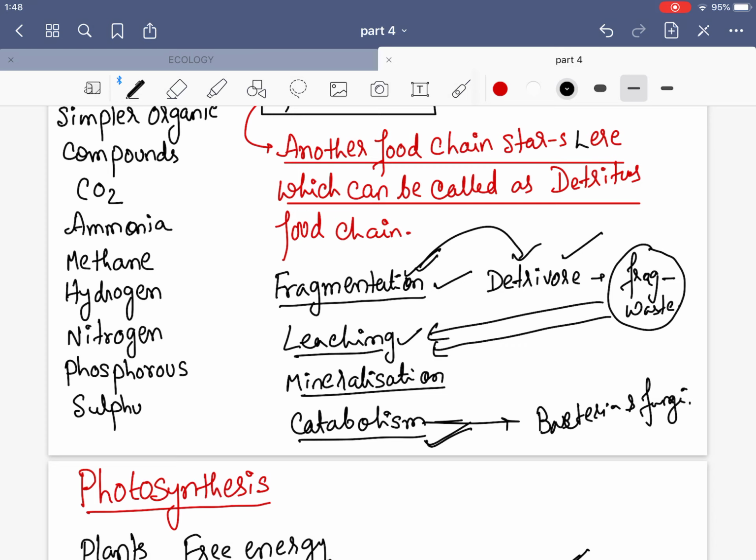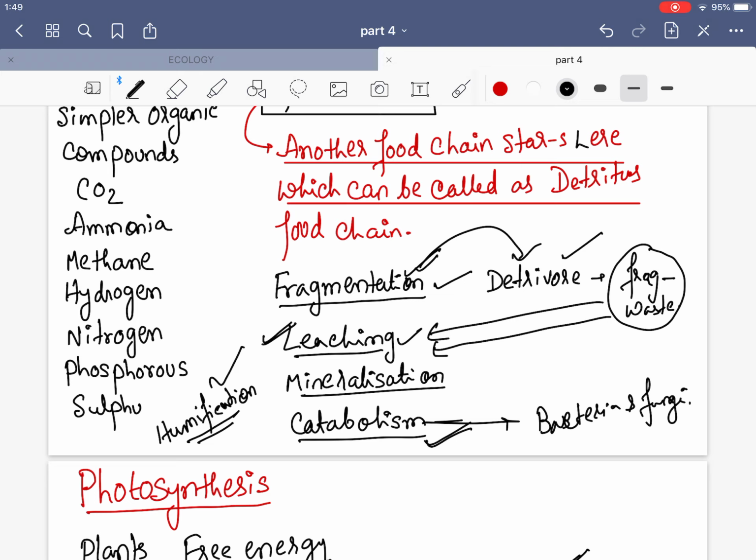And the last thing, if you ask me what is mineralization, I will tell you. There is one more topic which we need to do here, which is humification. I just told you about leaching, that the fragmented matter penetrates deep into the soil and returns the nutrients to the soil. It is important to note that in decomposition, many processes are involved. So there is another one, humification.